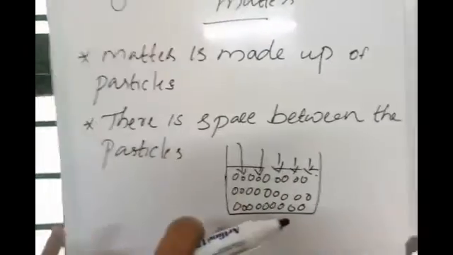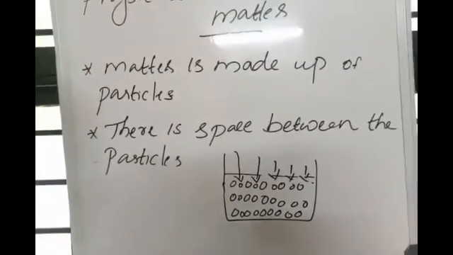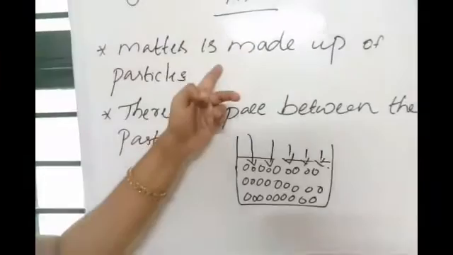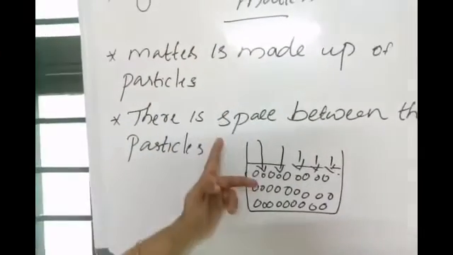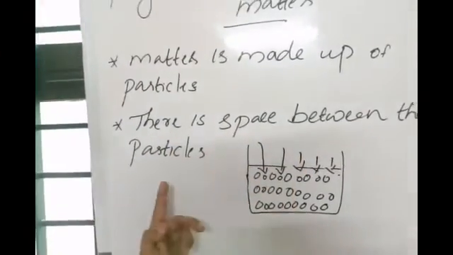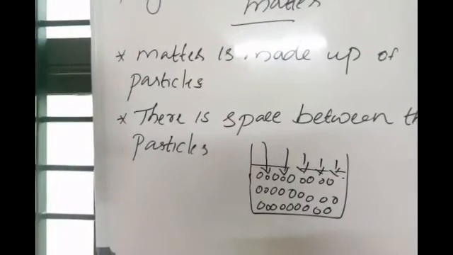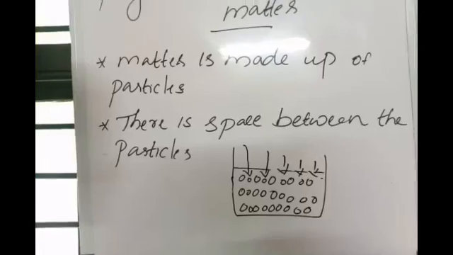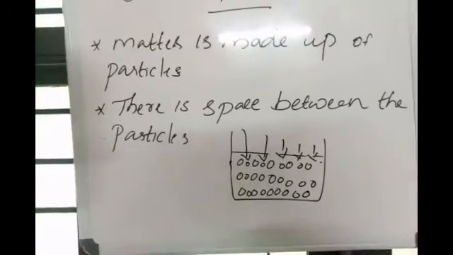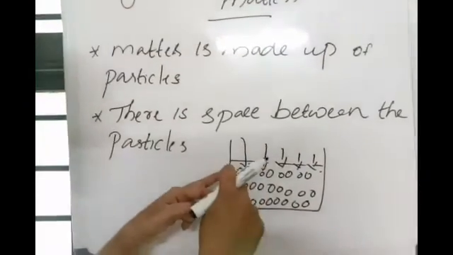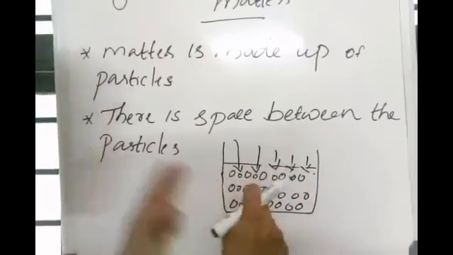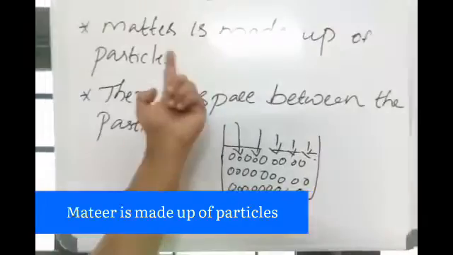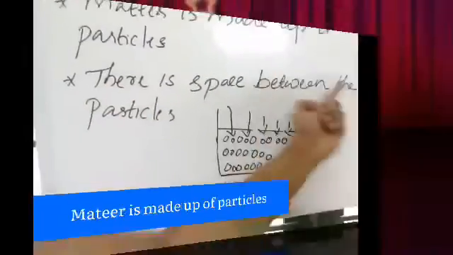So water is existing. Water is an example of matter, so we can consider water as the particles. So this is the proof for the first characteristic. And the second one, you see there is space between the particles. When we add salt into the solution, if it disappears, what does that mean? Actually, where has it gone? These salt particles get into the space between the particles. So we can conclude that matter is made up of particles and there is space between the particles.